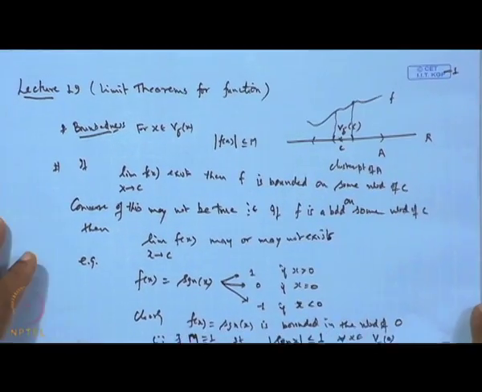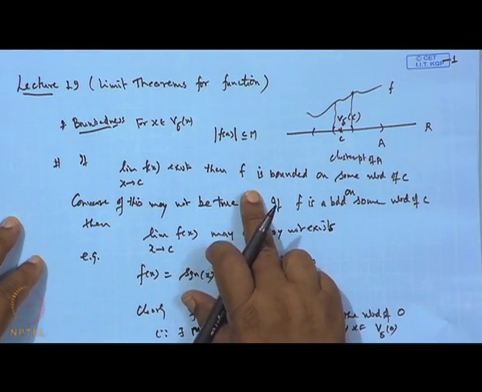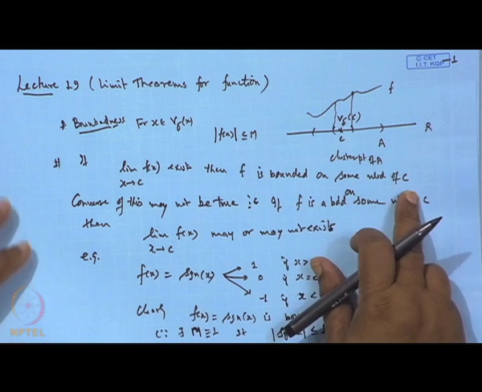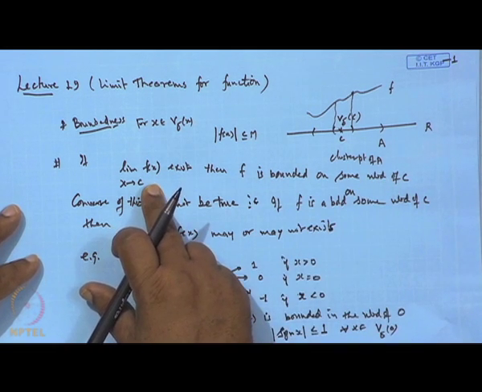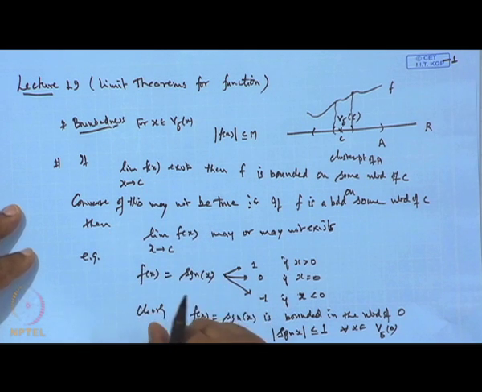However, if the function is unbounded in some neighborhood of the point C, then obviously the function will not have a limit at that point. When the limit does not exist, there are two possibilities. Either the function is not defined at the point where the limit is required, meaning the function goes to infinity or minus infinity when x is approaching C, so at the point C it is not a finite value.